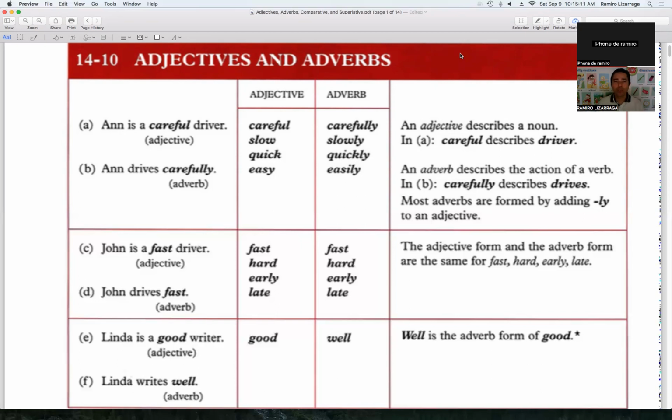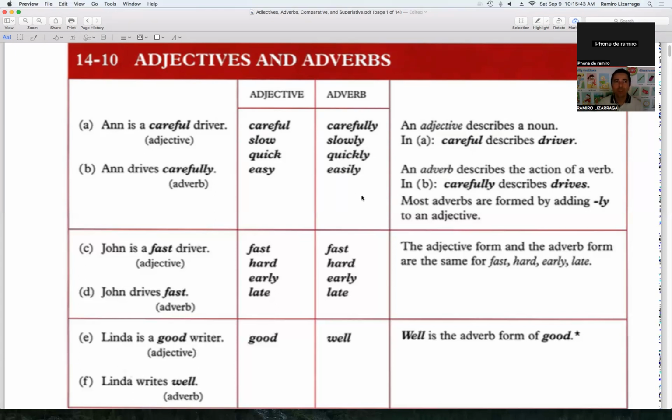Today we are going to be working with adjectives and adverbs. I think most of you know what adjectives are, how they work, what they mean. You know what adverbs are. So we are going to be working with this type of words. Here we have adjectives. Adjectives describe nouns, and adverbs describe, what do they describe?